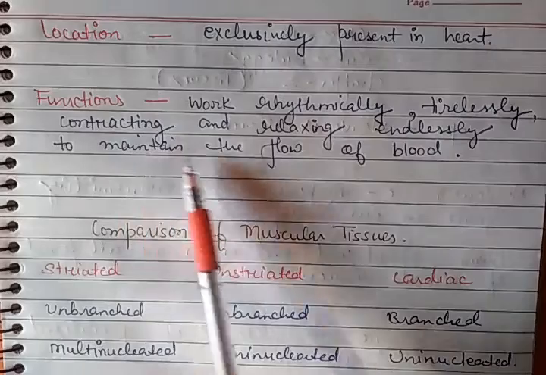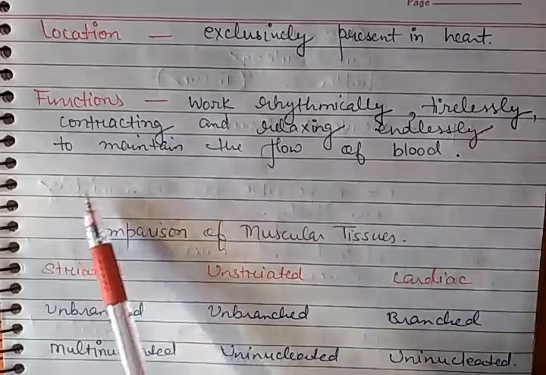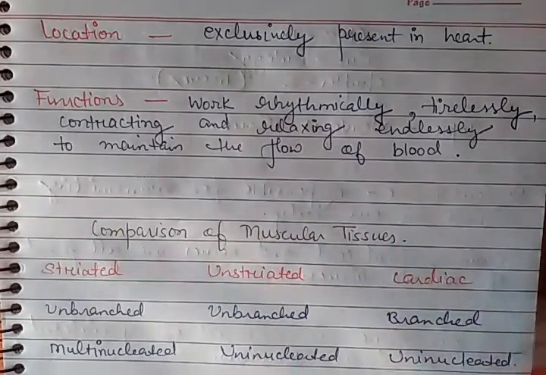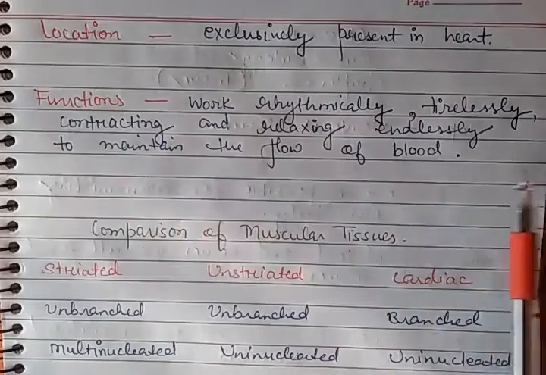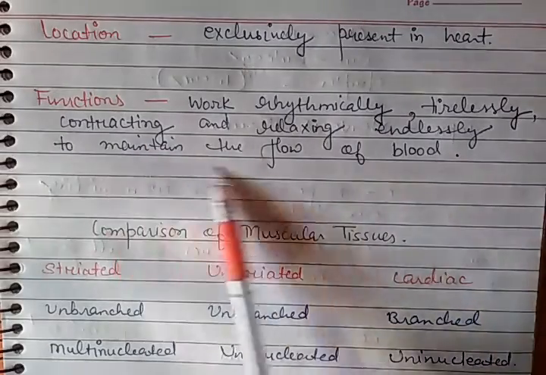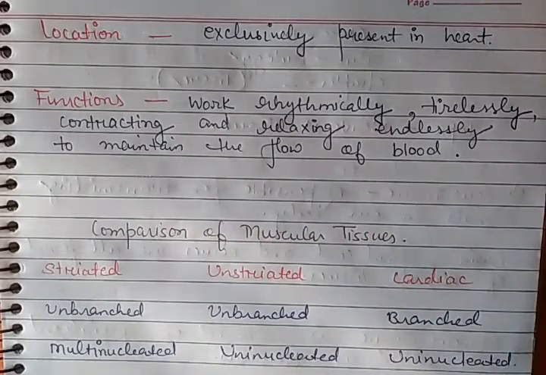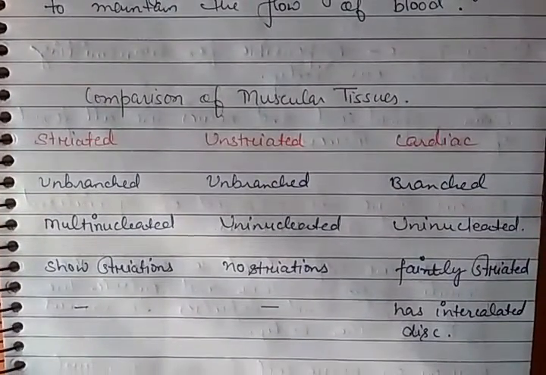Okay, what do they do? By rhythmic contraction and relaxation in the heart, they pump the blood. They maintain the flow of blood. As you know, the work of our heart is to pump the blood, na? So this is it. Now we will compare these three muscles.